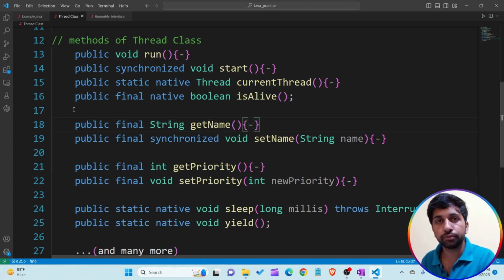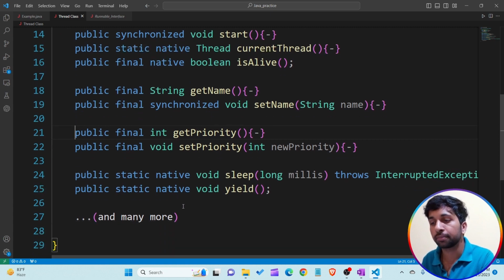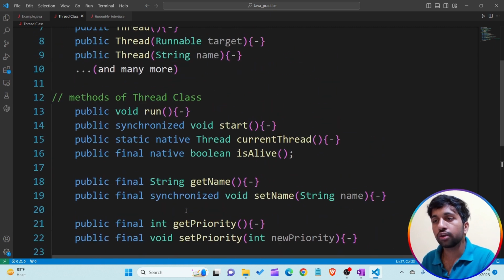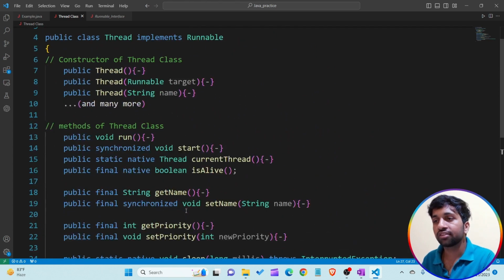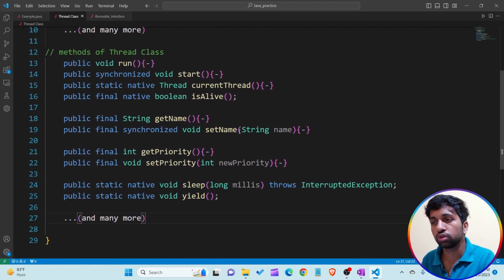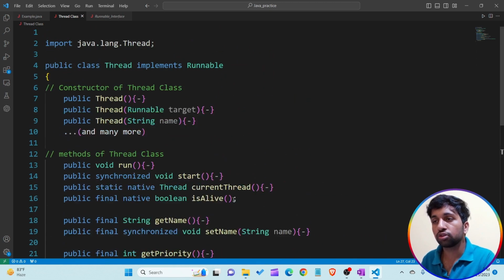So this is the part 1 video, in which I just want to give you a simple introduction and basic information about multi-threading. These are the methods present in the Thread class, which is a predefined class, and many more methods are present in it. So this is all the information about the Thread class: what methods are present in the Thread class, and what constructors are present in the Thread class. This is how the Thread class looks.